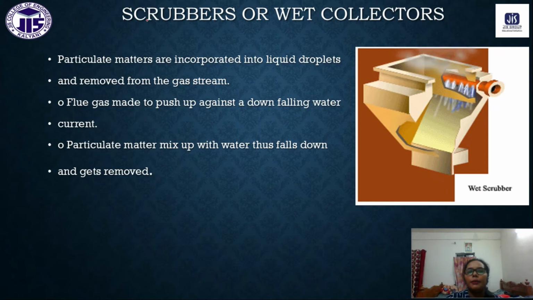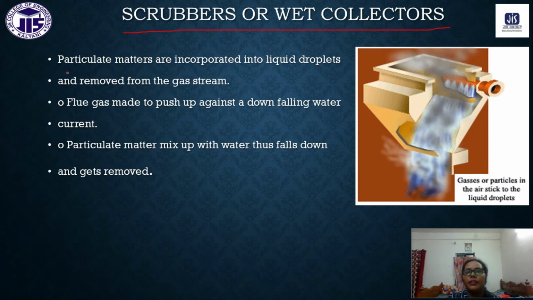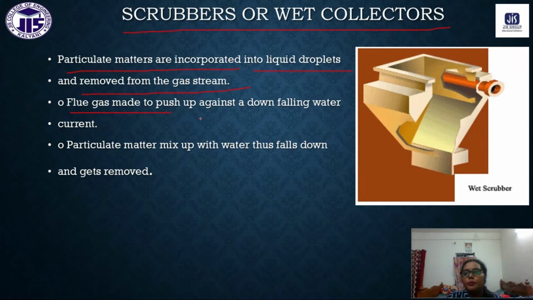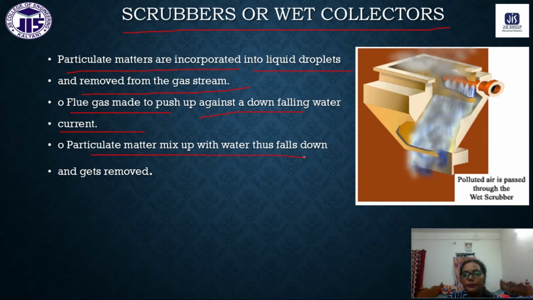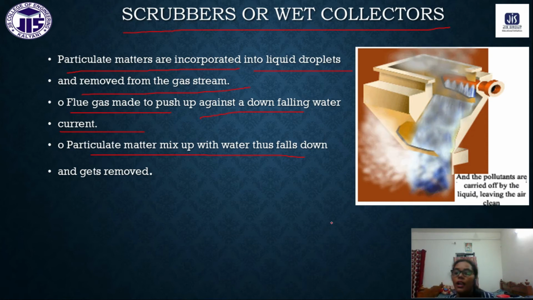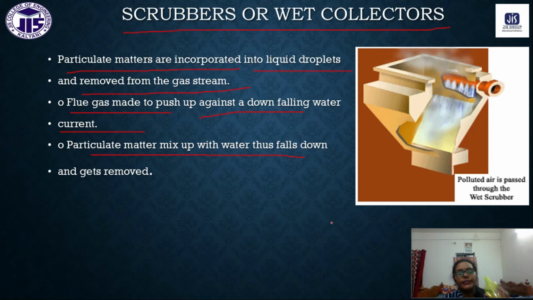Next we will discuss scrubbers or wet collectors. Generally the particulate matter is incorporated into liquid droplets and removed from the gas stream. The flue gas is made to push up against a downfalling water current. Particulate matter mixes with the water, thus falls down and gets removed. When we have a wet condition, that is when we use scrubbers.